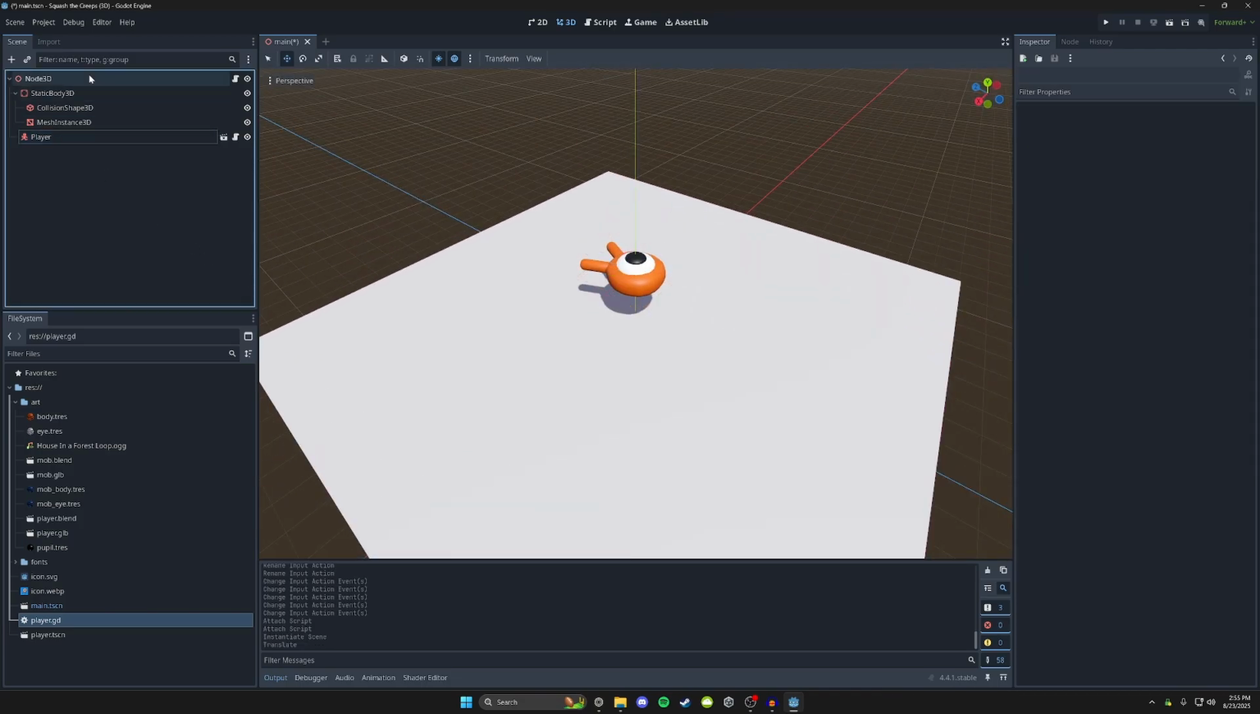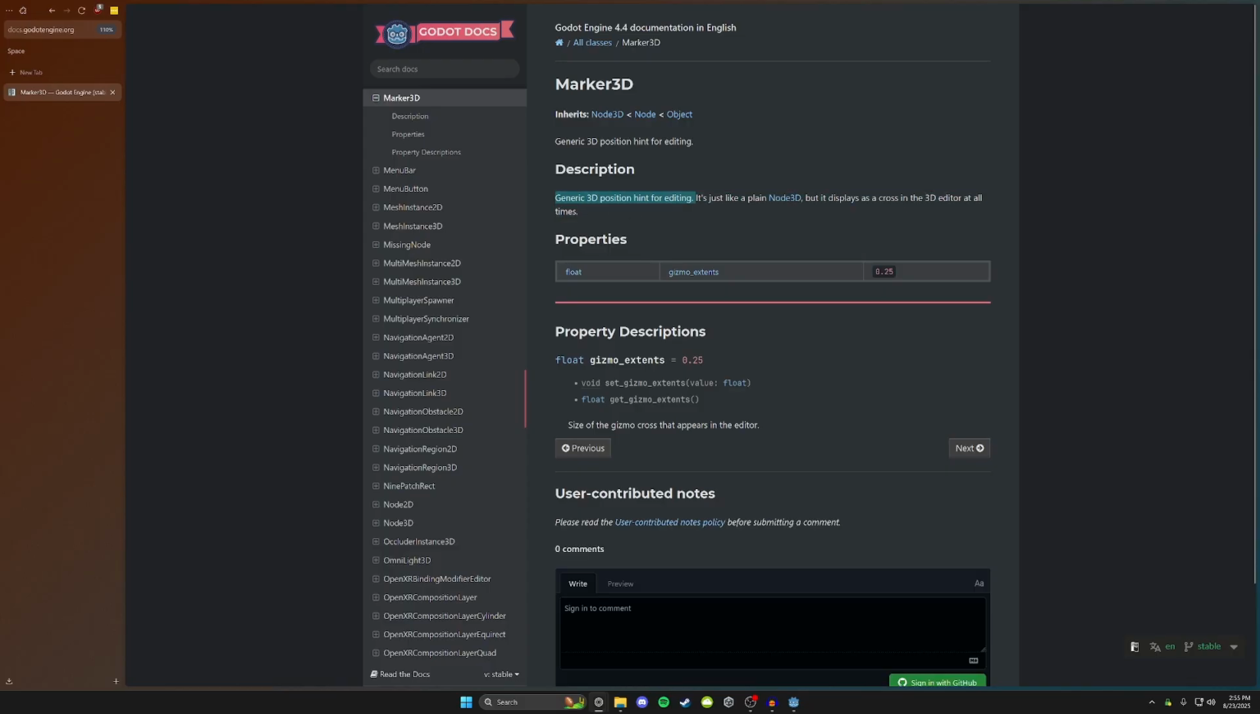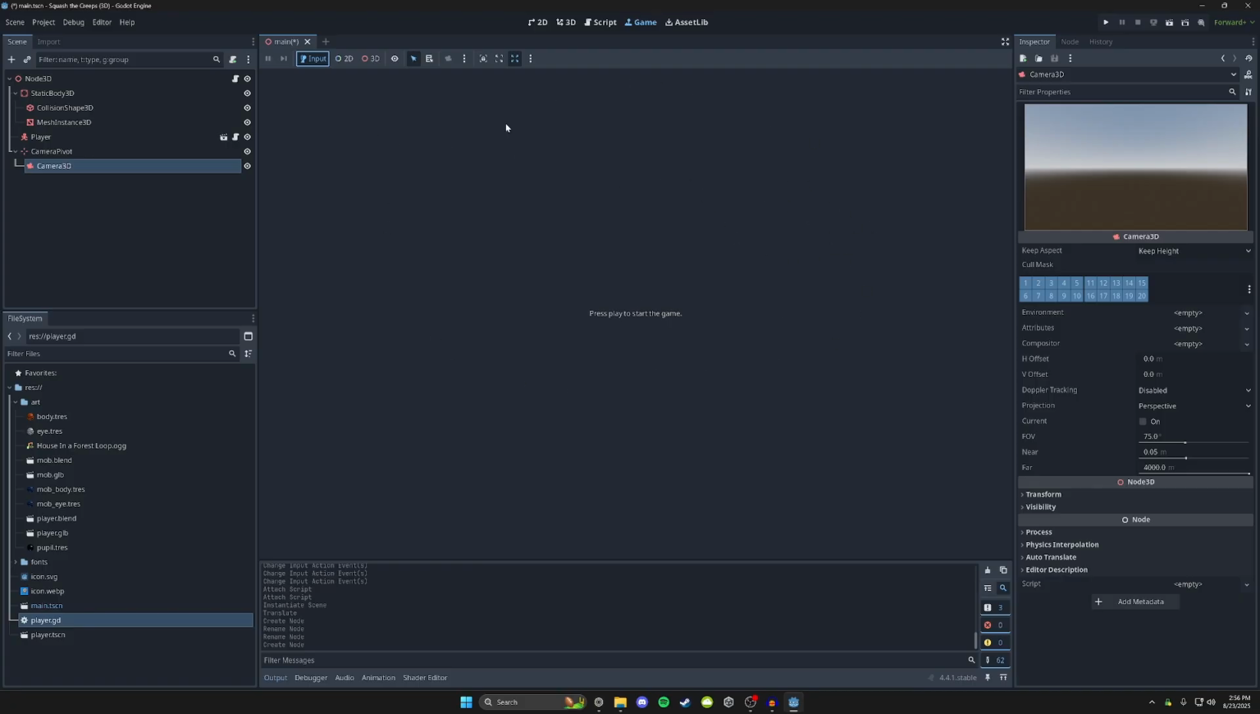Okay, we need a camera. Okay, we want a Marker3D. I don't know what this is. What is this? Generic 3D position hint for editing. It's just like a plain Node3D, but it's just like a Node3D that believes in God. One thing I will say, I wish I had an actual preview for what I'm working on. That would be kind of nice.